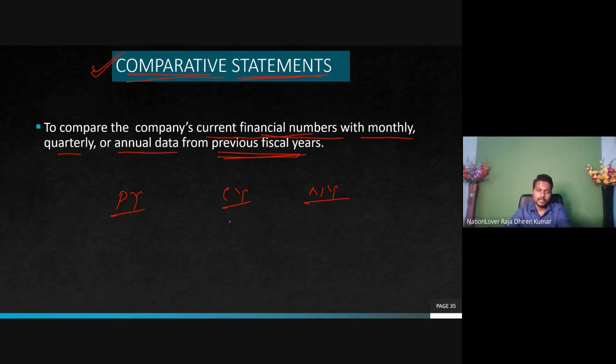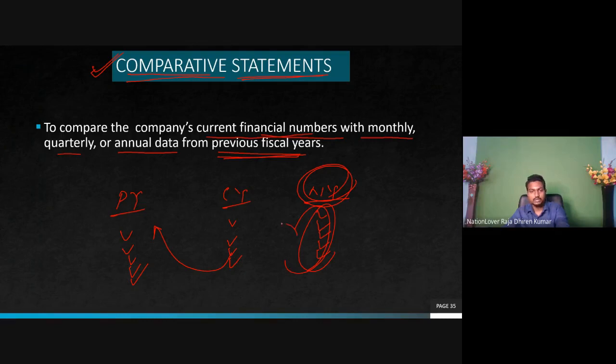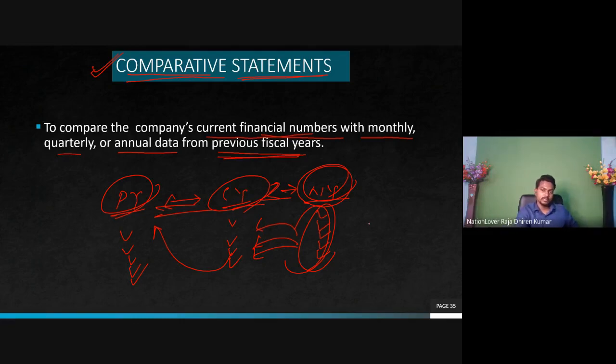Suppose when we compare the figures of the current year with the previous year's data, and when we switch to the next year, we again compare this year's figures with the previous year, so this becomes the previous year. Here we make an intra-statement study. That means the balance sheet will be compared with the balance sheet only. So the previous year's balance sheet will be compared with the next year's balance sheet to make more sense of whether our business is going in a downward or upward trend. Understand the point? This makes us more clear about our business.